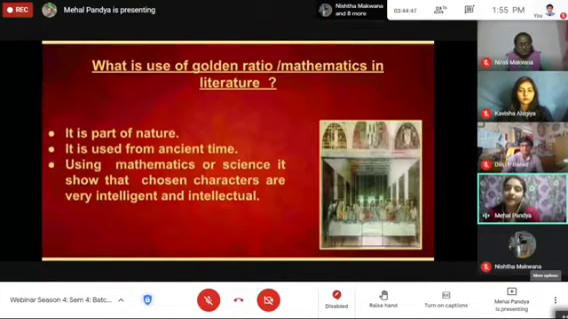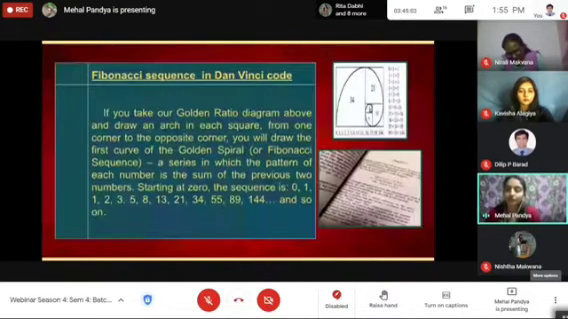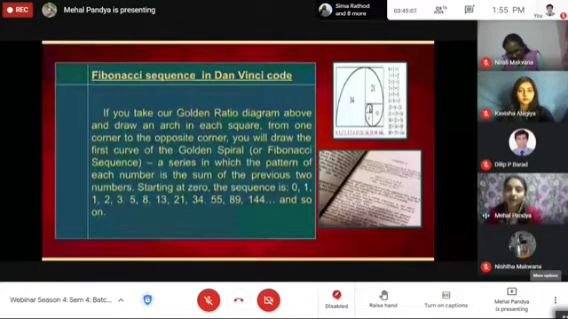and science. It shows that the chosen characters are very intelligent and intellectual, as we know Robert Langdon and Sophie Neveu, and also the character of Leigh Teabing. Here is the number of Fibonacci that is used by Dan Brown in the Da Vinci Code.